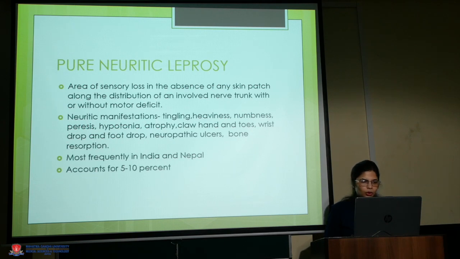Another form is pure neuritic leprosy. There is an area of sensory loss in absence of any skin patch along the distribution of an involved nerve trunk, with or without motor deficit. The neuritic manifestation can be in the form of tingling, heaviness, numbness, paresis, hypotonia, claw hand, wrist drop, foot drop, neuropathic ulcers, bone resorption. It is most frequently found in India and Nepal, and it accounts for 5 to 10% of all leprosy cases.